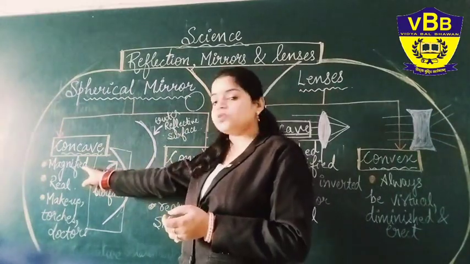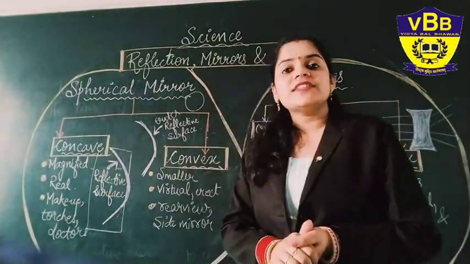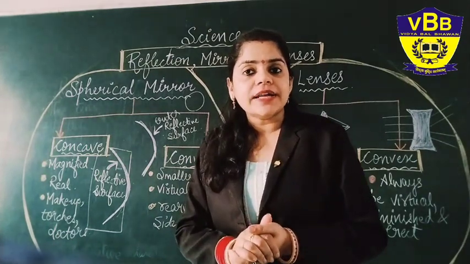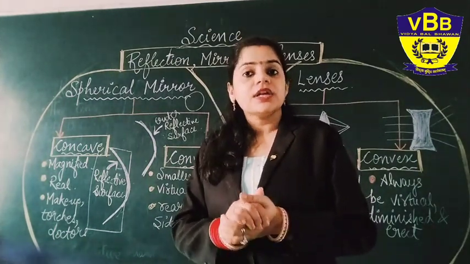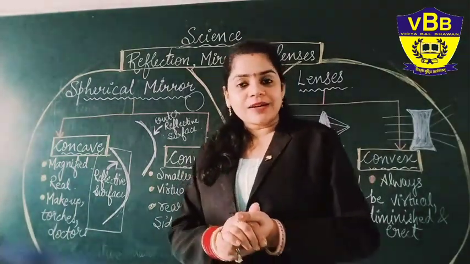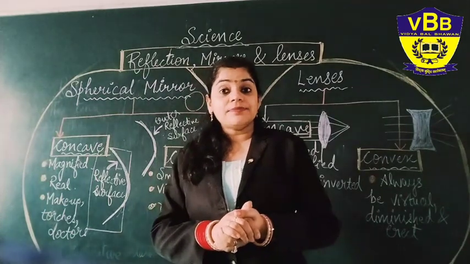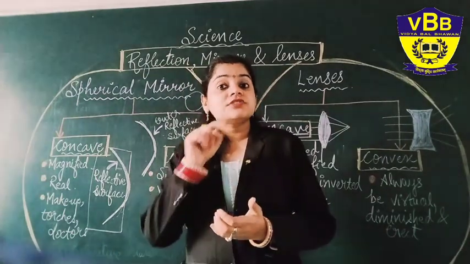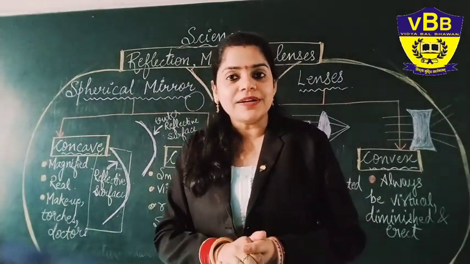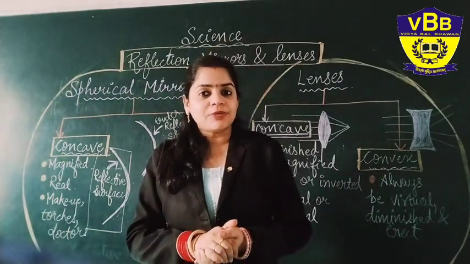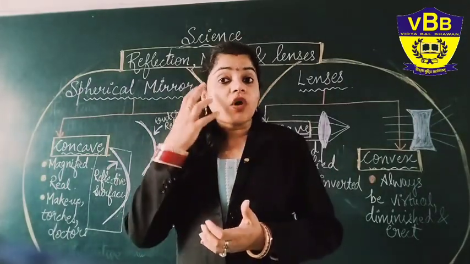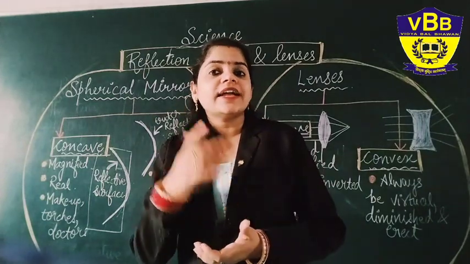First property, it shows a magnified image. Yes, the concave mirror is showing you a magnified image, meaning a bigger image. For example, especially for the girls, when they are doing makeup, they want a smaller mirror to see the magnified image so that they can do it properly. How are they able to do that? Because they are seeing the bigger image of their face features.